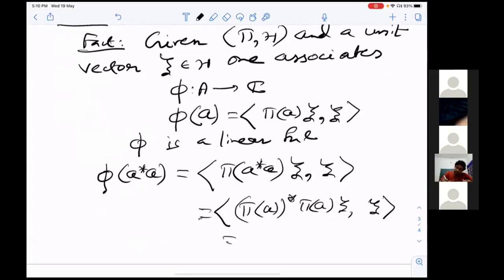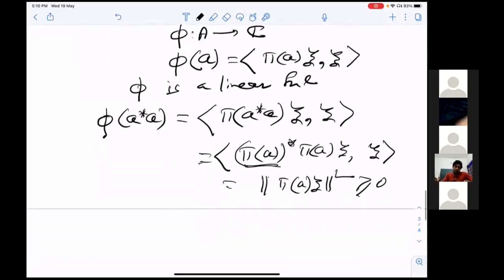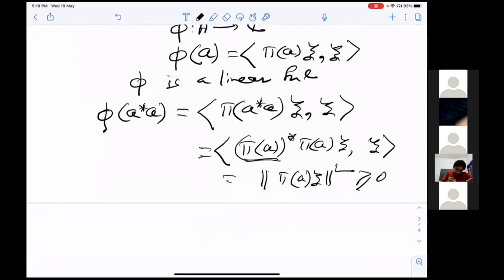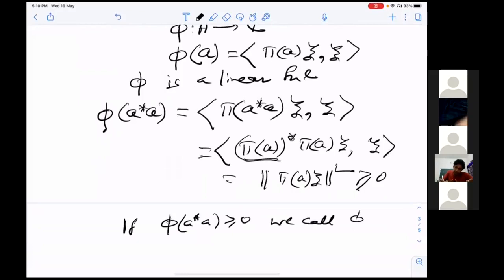So this is nothing but the norm of π(a)ξ squared, because π(a)* will go to that side. So this is positive. This type of property is called a positive linear functional: if φ(a*a) ≥ 0, we call that map φ positive.